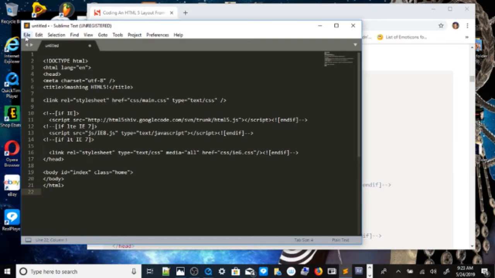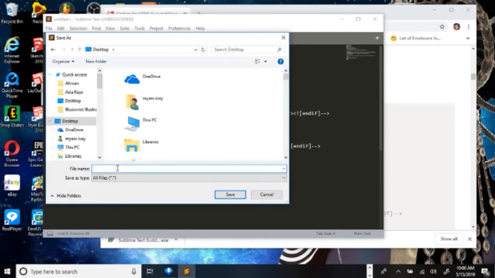And right here on the file, go file, save as. Gonna type in index.html.